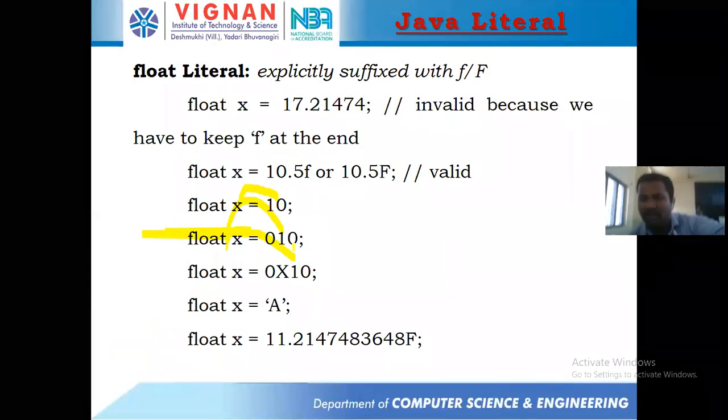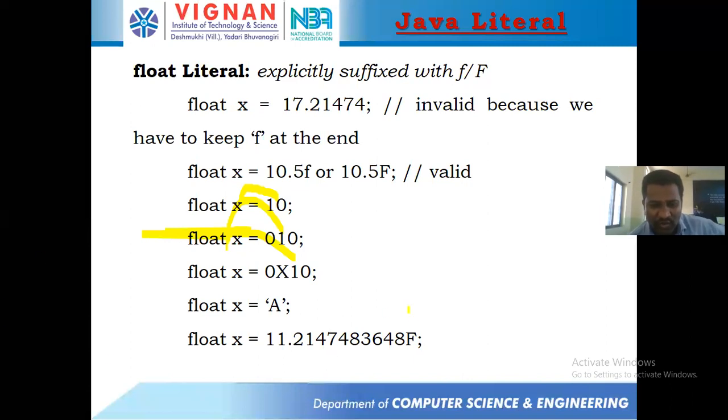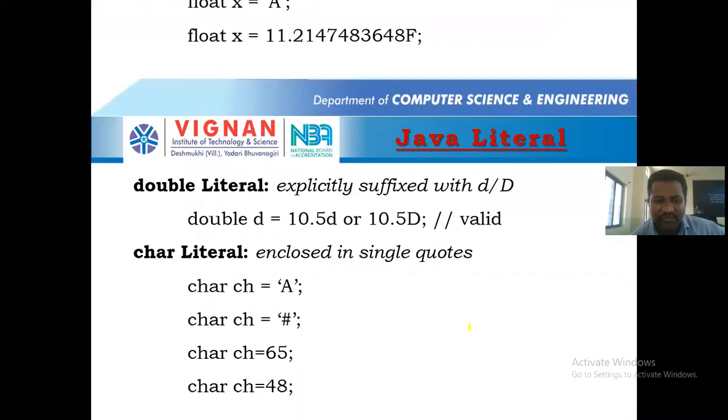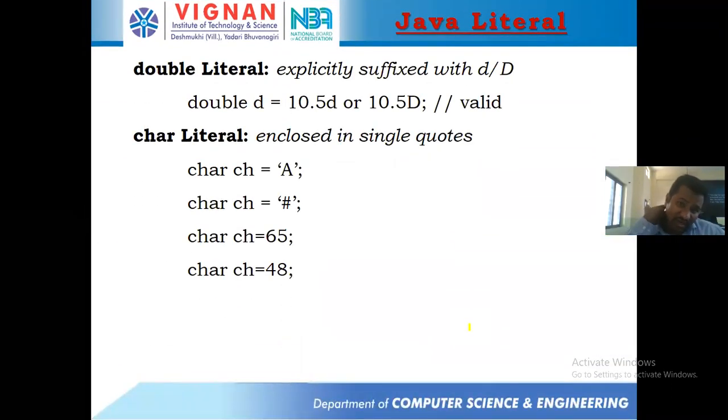And we can also assign octal, hexadecimal, and character to float, and we can take float values also like this, okay? But remember that when you use float values, you need to take small f or capital F at the end of the value. And for long integers, you need to take capital L or small l. Now let us go with double. You can specify D or not, it doesn't matter, because in general the Java compiler considers these as double values by default. For double, with small d or capital D, or without D also, there won't be any problem. Directly you can take. And coming to the next case, characters.